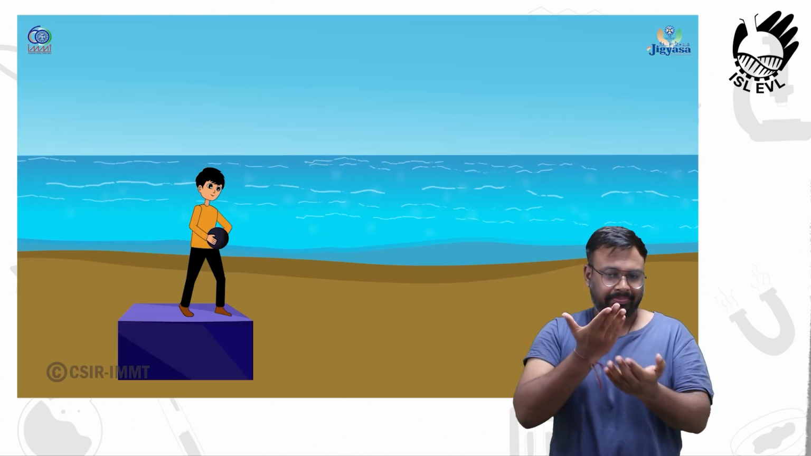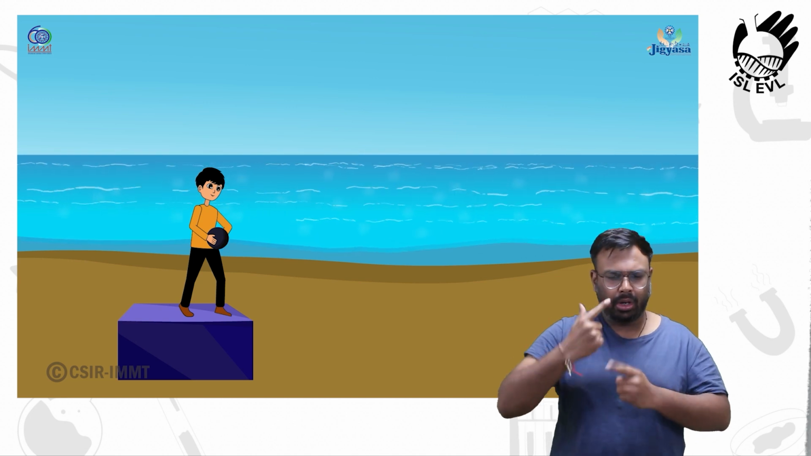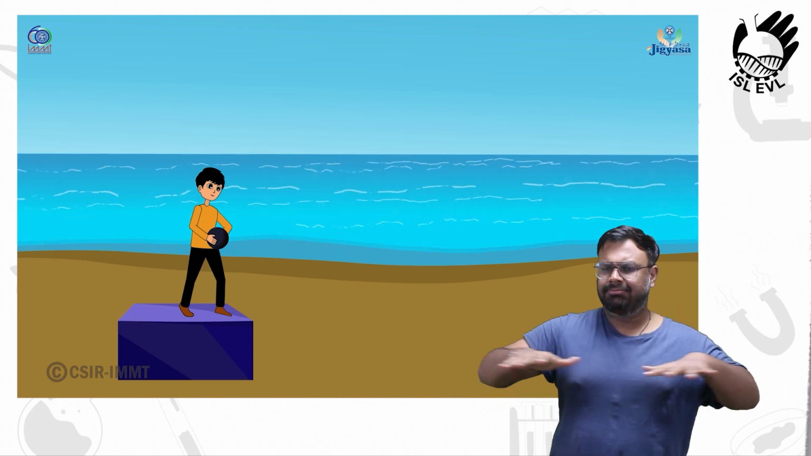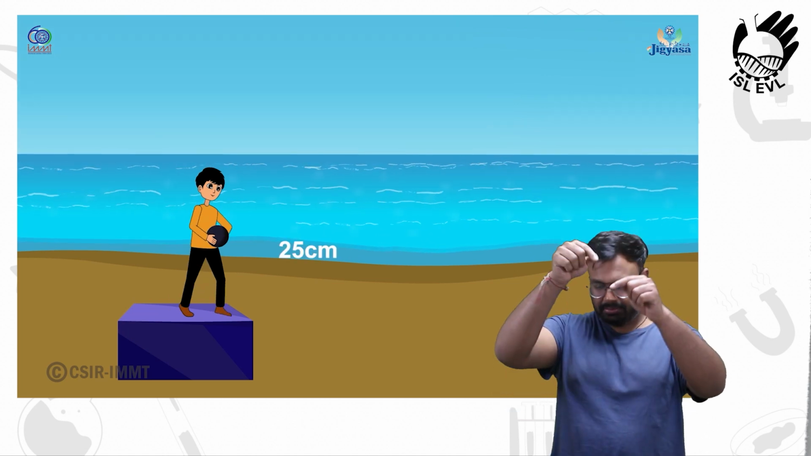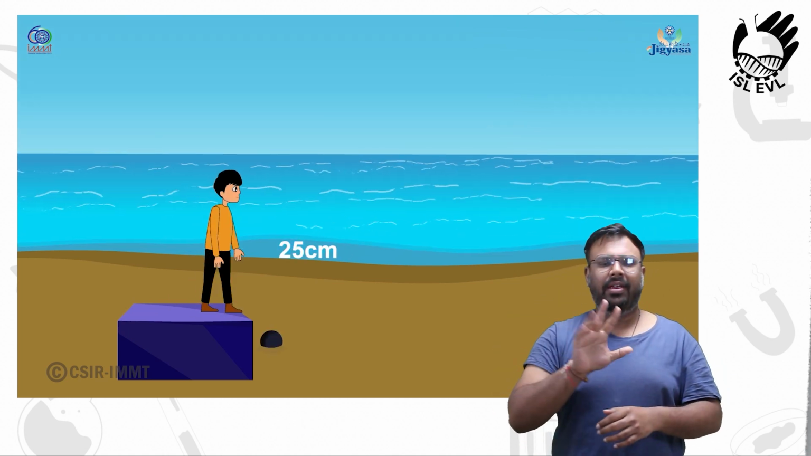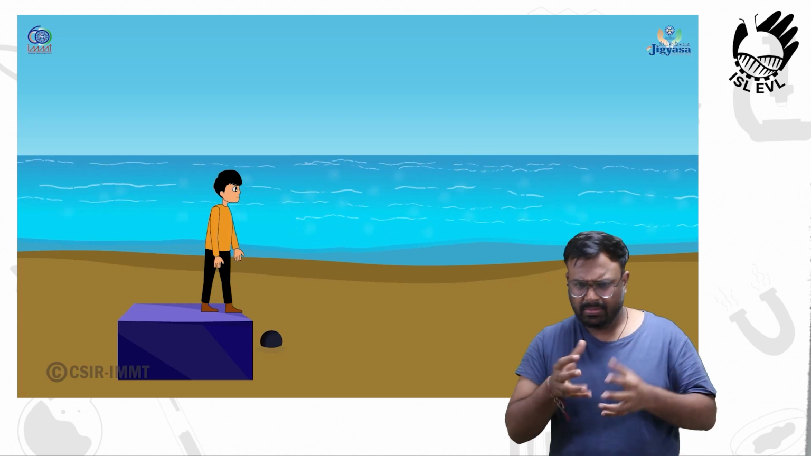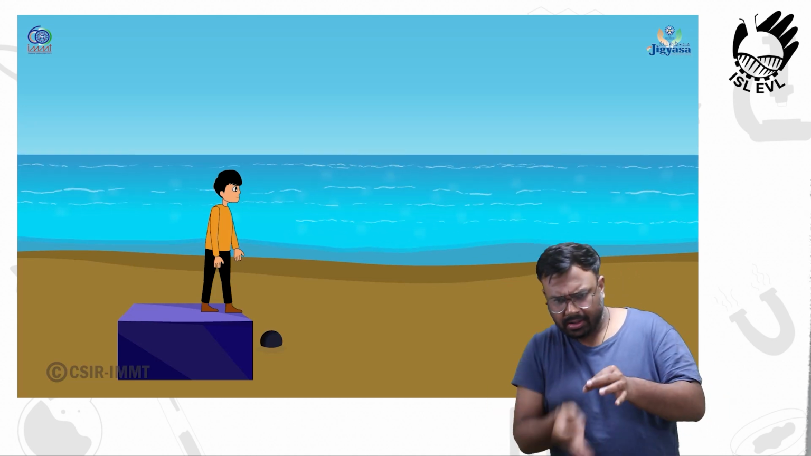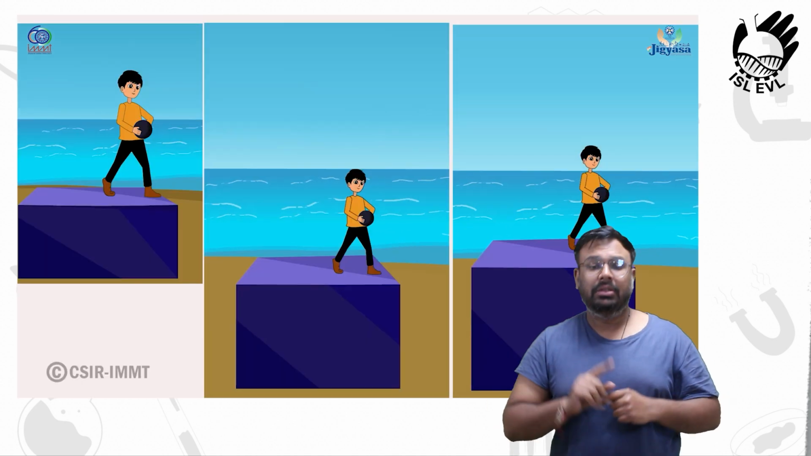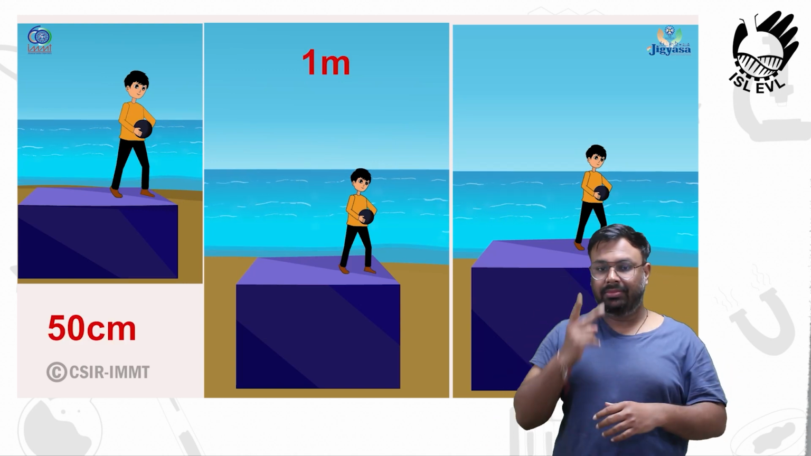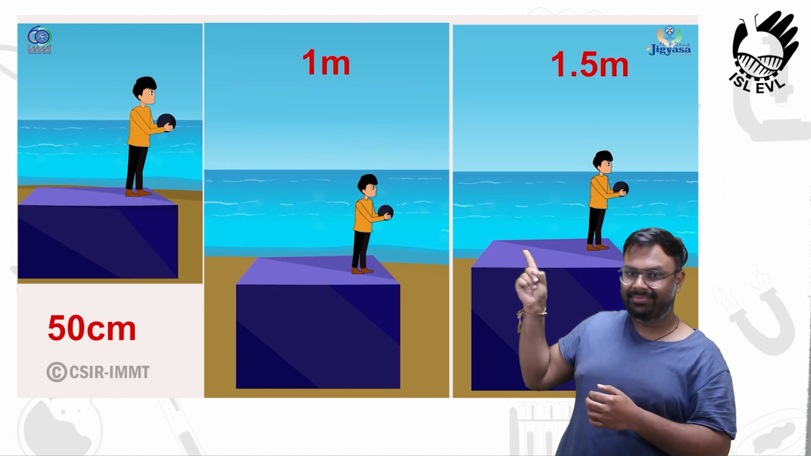To get an idea of this, we perform an experiment with a heavy ball on a wet bed of sand. First, we drop the ball from a height of 25 cm. We observe that it creates a depression on the sand bed. Next, we repeat the experiment from heights 50 cm, 1 meter and 1.5 meter.